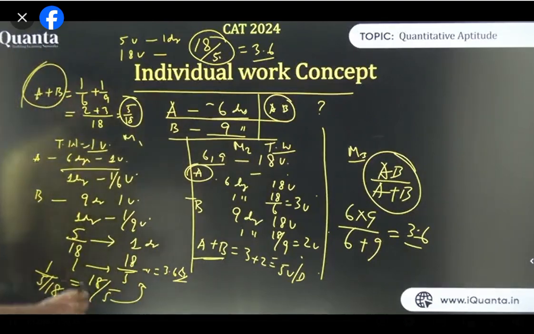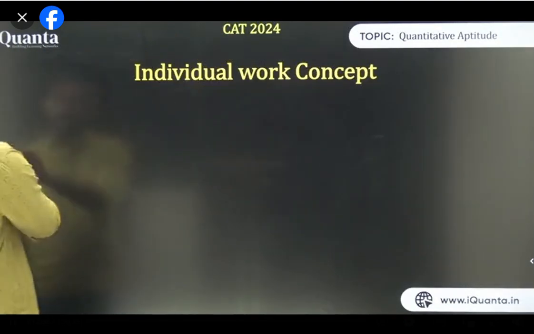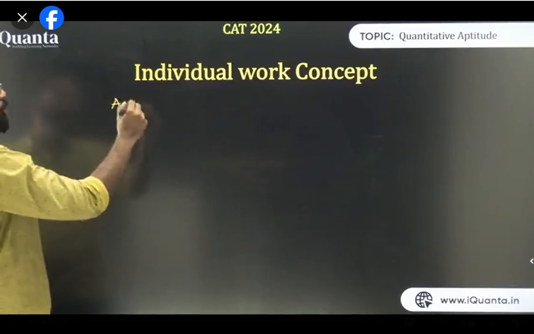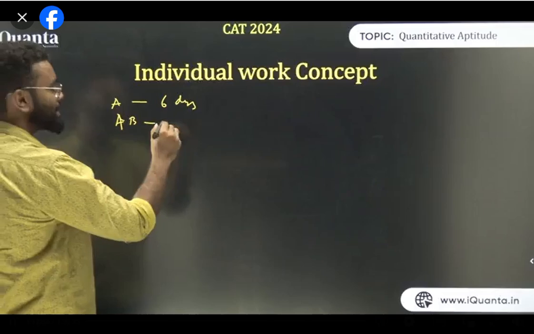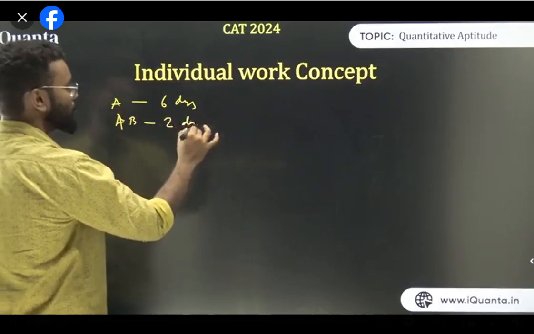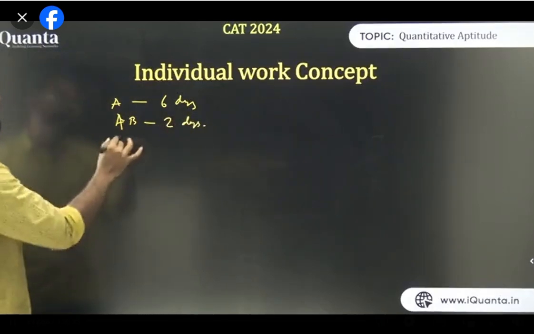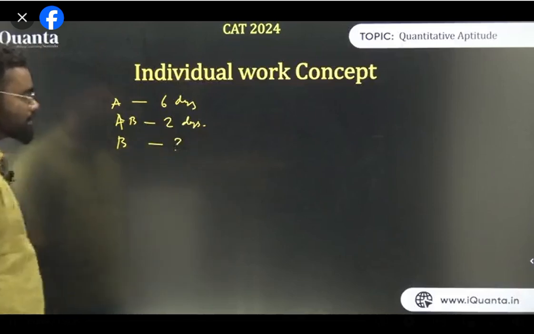So let's now do the next thing, just the opposite thing I'm doing right now. ठीक है? Eraser. Now if the same kind of question is there, ठीक है? देख लो. Let's say A can do a work in 6 days, and A, B together can do the work in, let's say, 2 days. ठीक है? Now the question is B alone can do the work in how many days? How to solve this question?